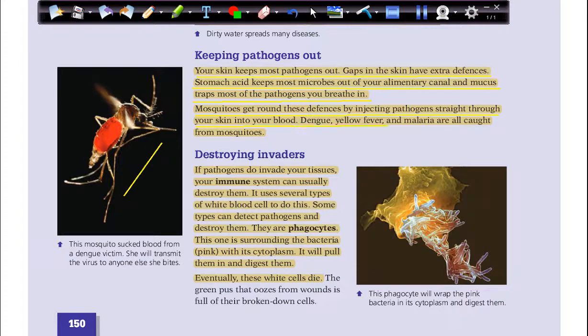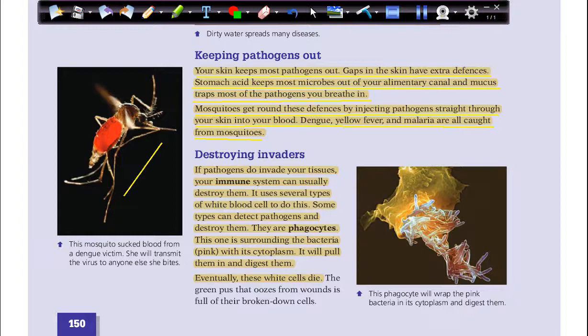Dengue, yellow fever, and malaria are all caught from mosquitoes. So we don't get them by air or by water or by eating or drinking. No, we are getting them by mosquitoes injecting this pathogen directly into the blood.